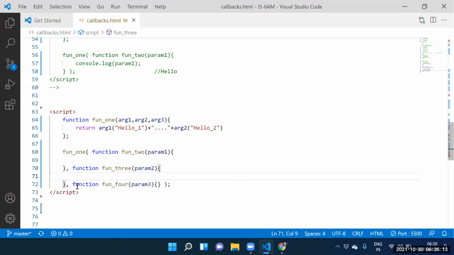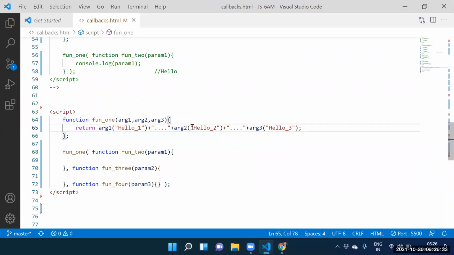Guys, can I execute function 4? Yes, sir. Where is function 4? Function 4 is stored into argument 3. So how to execute it here? Argument 3 off. Guys, what did you want to supply? Hello 3.